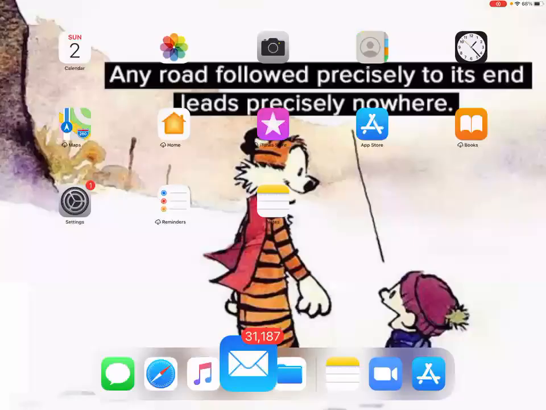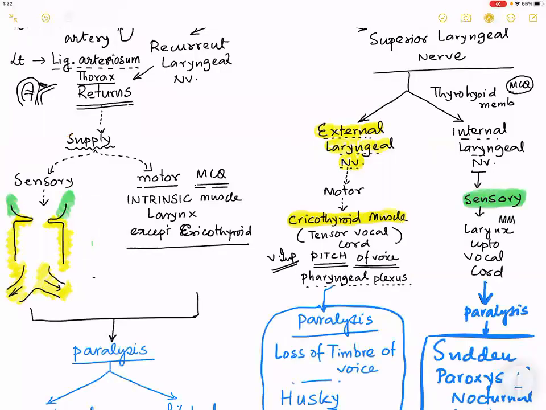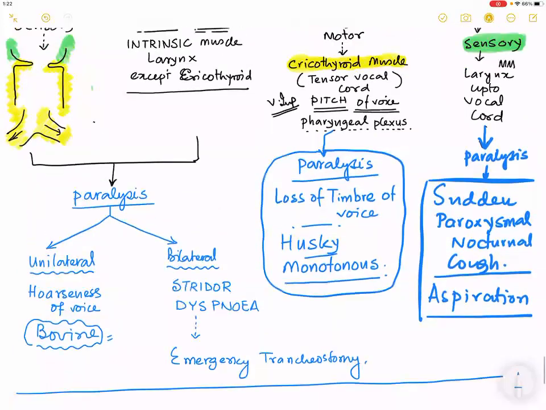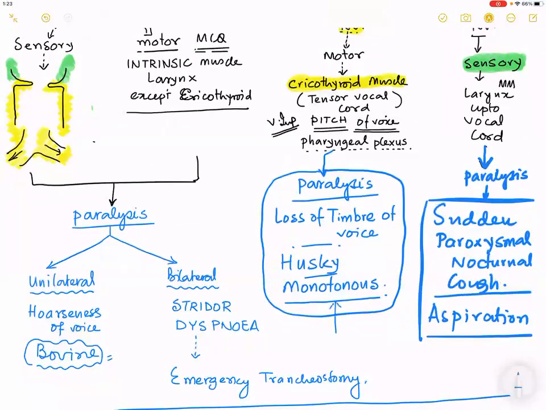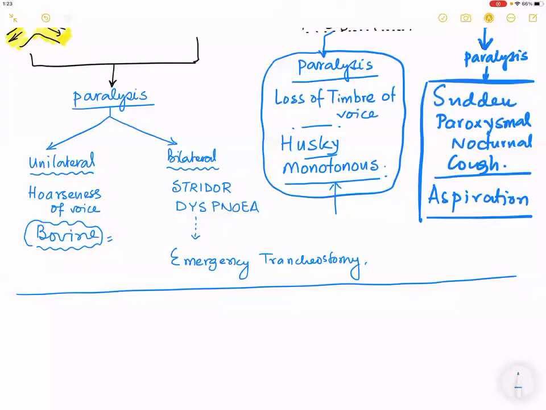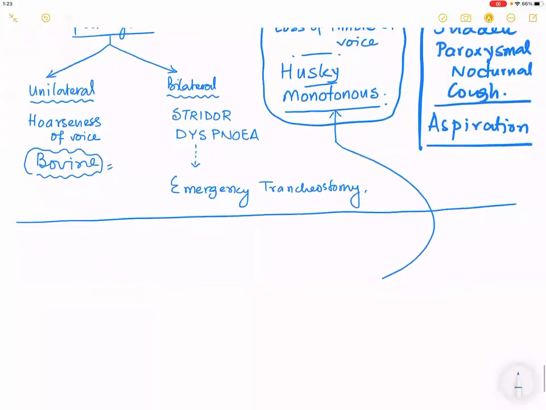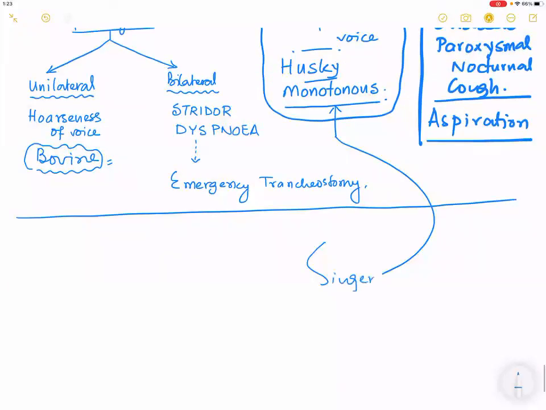Now tell me, for a quick recap, what happens if the external laryngeal nerve is injured? Hoarseness. So which profession is going to have this change? A singer. Okay. Or technically, the MCQ that is coming is an opera singer. Hence, this nerve was named after a very famous Italian opera singer called Galli-Curci nerve. This nerve is called the Galli-Curci nerve.